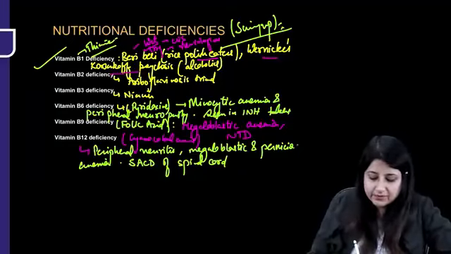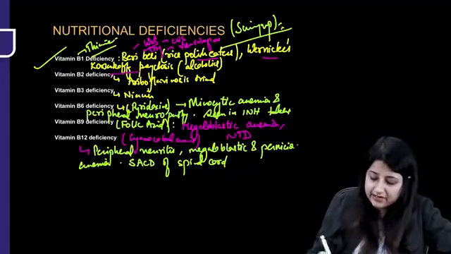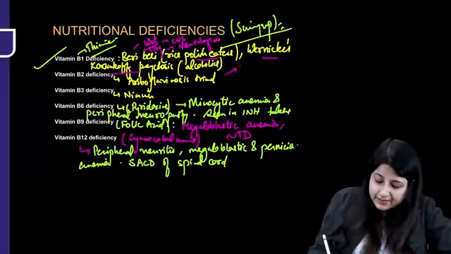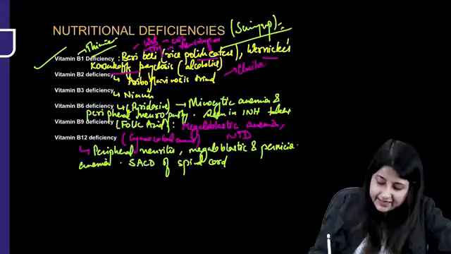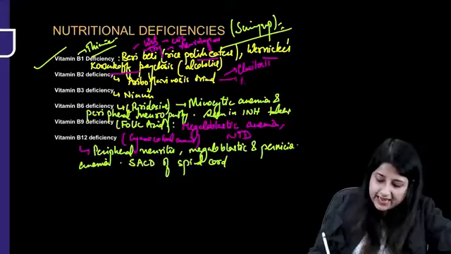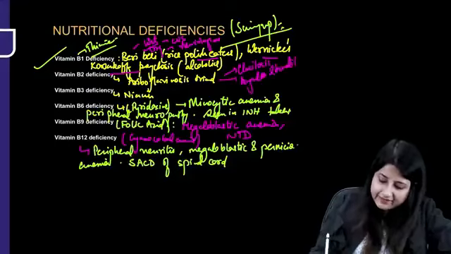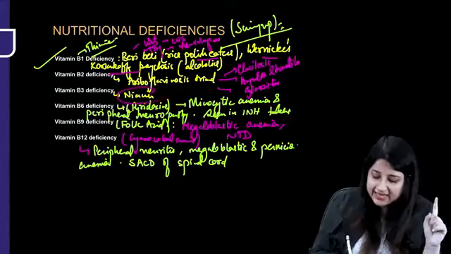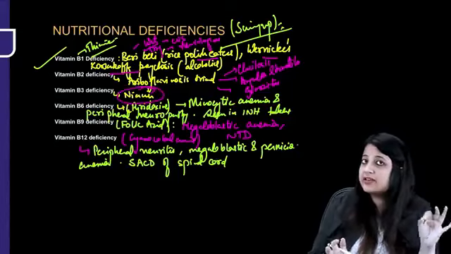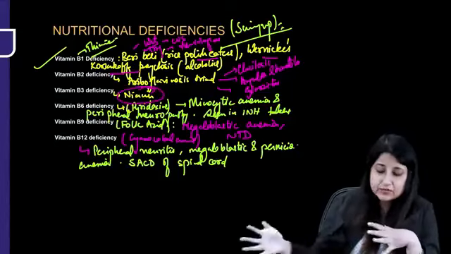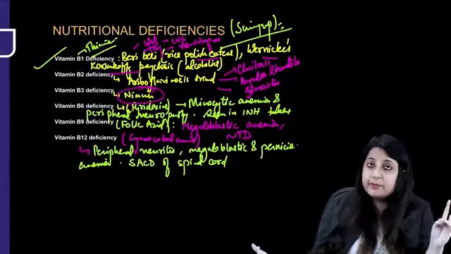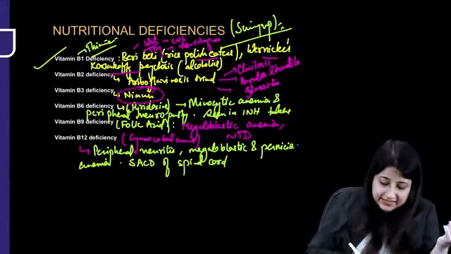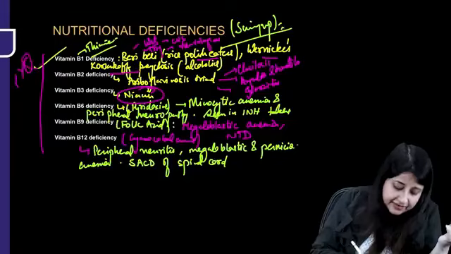B2, I'll show you the image for B2. B2 is riboflavin. So this is the riboflavinosis triad. In this, what are the three things that happen? Cheilosis, angular stomatitis, and geographic tongue, or you could also say glossitis. Okay, we'll see the picture. Vitamin B3, niacin deficiency. You all know tryptophan is converted into niacin, so I'll revise this with the help of a picture. All right, B6, pyridoxine deficiency. These are all PYQs which I have written over here.